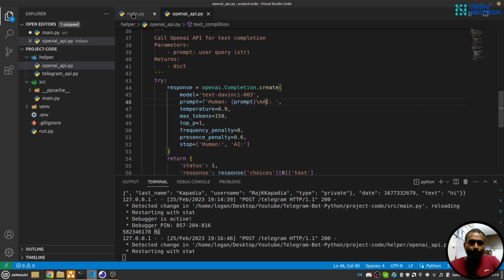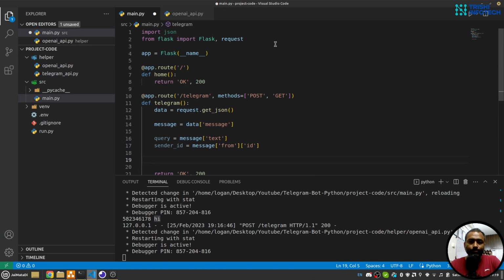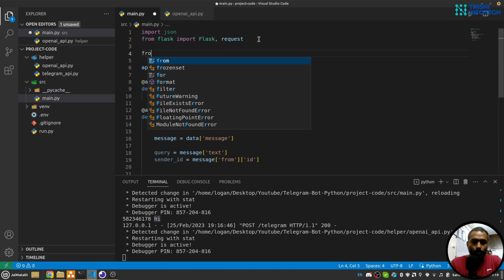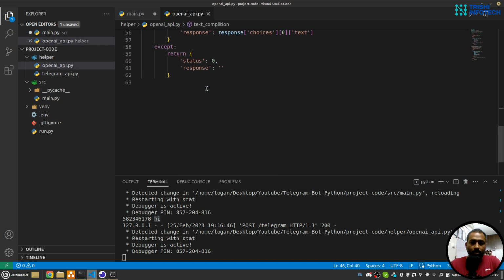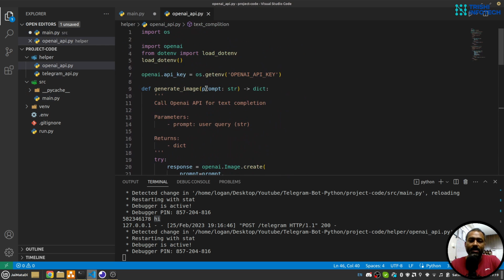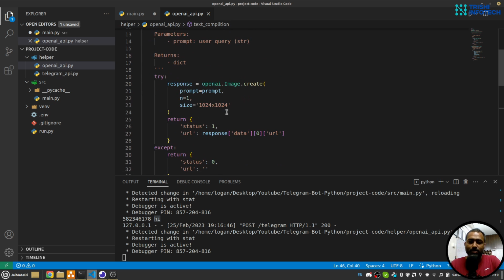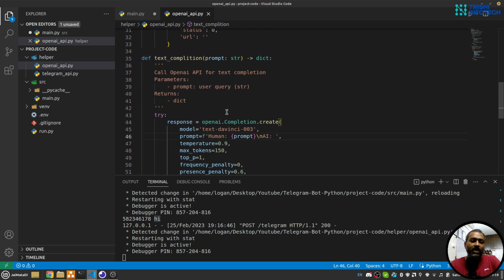Let me save this. Now here I'll import that. So from helper.openai import generate image and text completion. The code used in this OpenAI API file is very self-explanatory, and if you go to OpenAI API as well, you will find the same code.